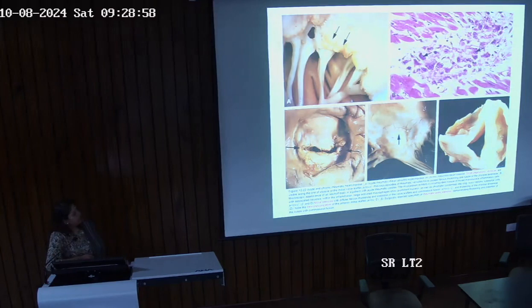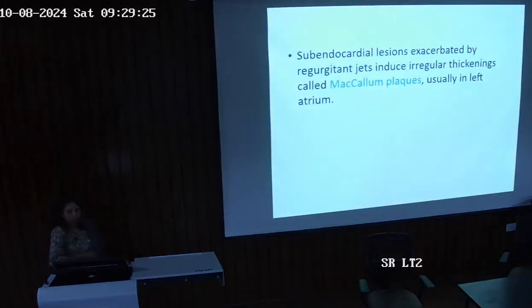Neovascularization, these vessels you can see, the thin vessels, this is the neovascularization that is seen in the valves after a while, and this is your aortic stenosis. How did I know that this is aortic valve? Because it's written. No? Think about it. Okay? Subendocardial lesions are exacerbated by the regurgitant jets, induce irregular thickenings called McCallum plaques, usually in the left atrium. Now you can see these McCallum plaques in the left atrium. I don't have a photograph of that.